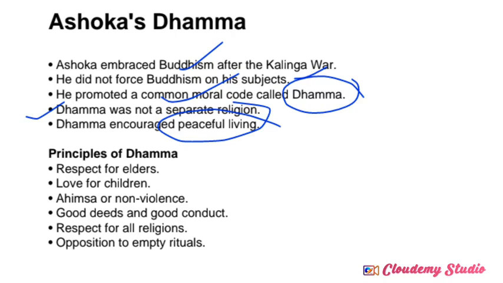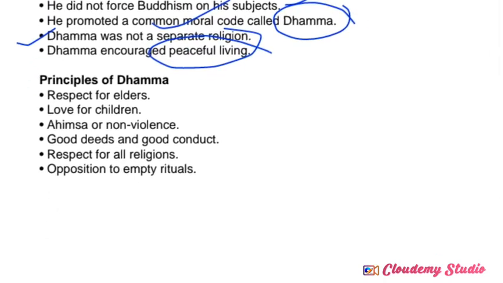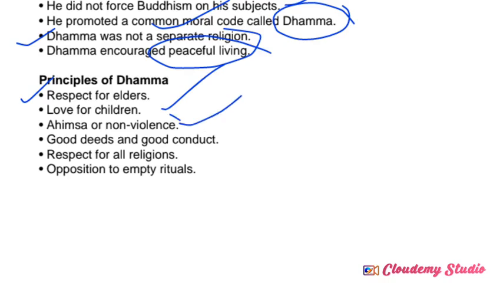So what about the principles of Ashoka's Dhamma? Let us see one by one. First, he said to respect elders and have love for children. He spoke about ahimsa or non-violence, not to have any kind of violent method. Good deeds or good karma, what we call good actions, will give happiness. That principle was also introduced by Ashoka at that time.